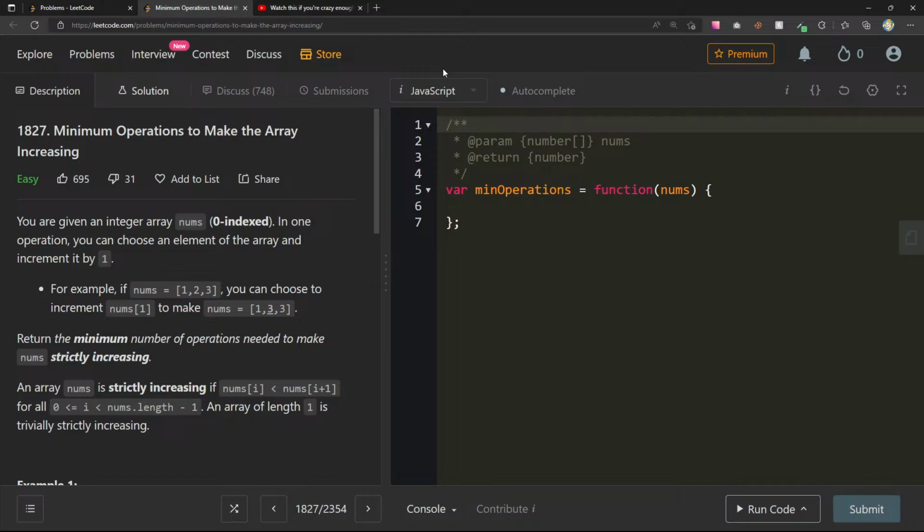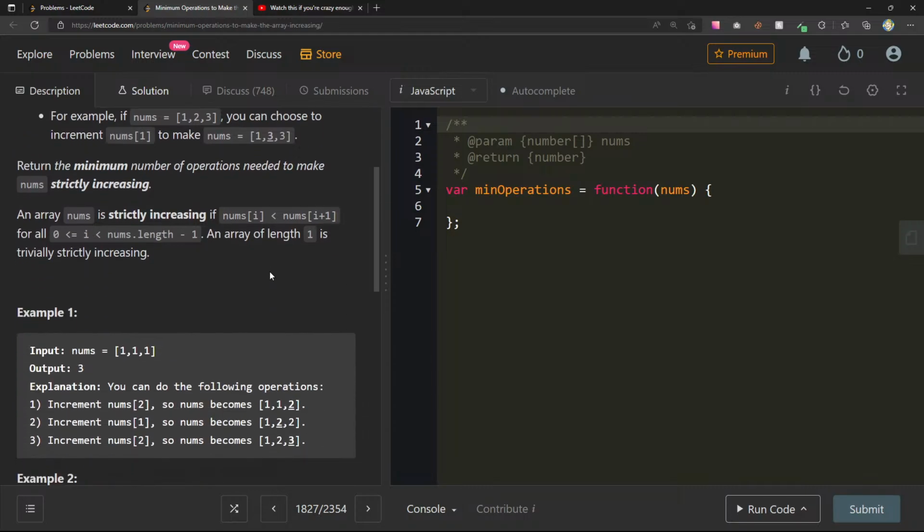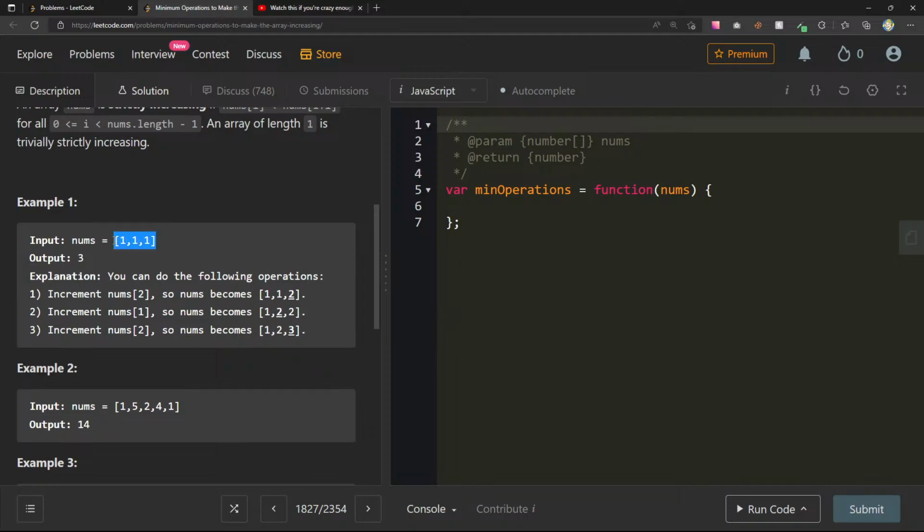Okay. So let's think about this. We have like a couple of different... So if we want to make it strictly increasing, that means every next value needs to be greater than the previous value, right? So like here, what if we had like a pointer that starts right here, and then, well, I guess we don't even have to start at 1, right? Like if it was just an array of size 1, we can just immediately return that.